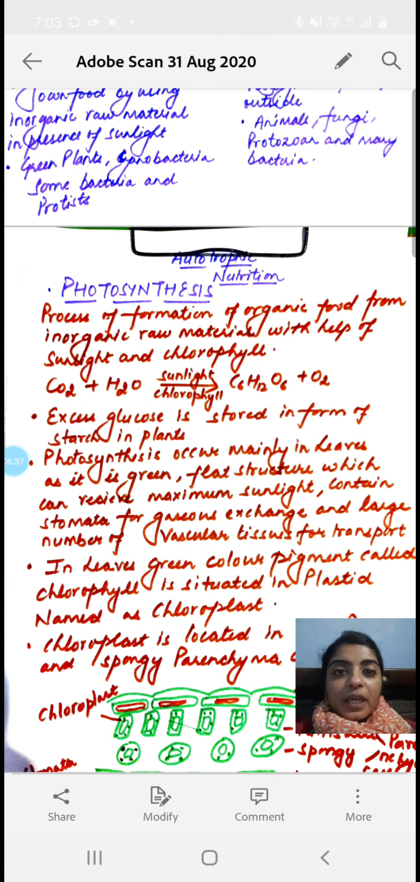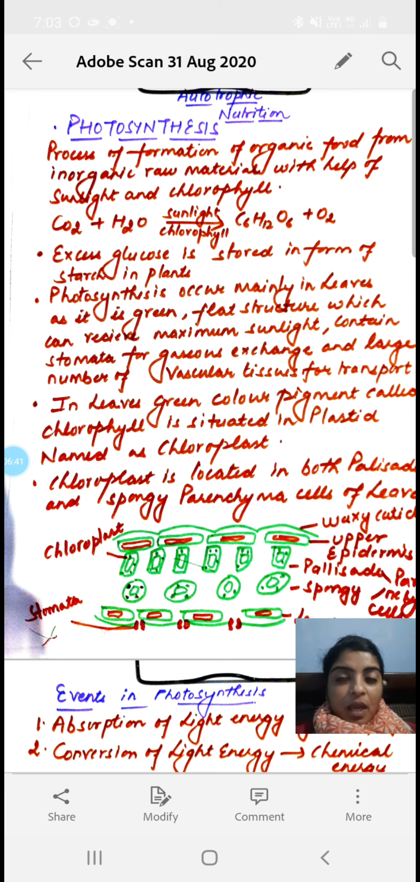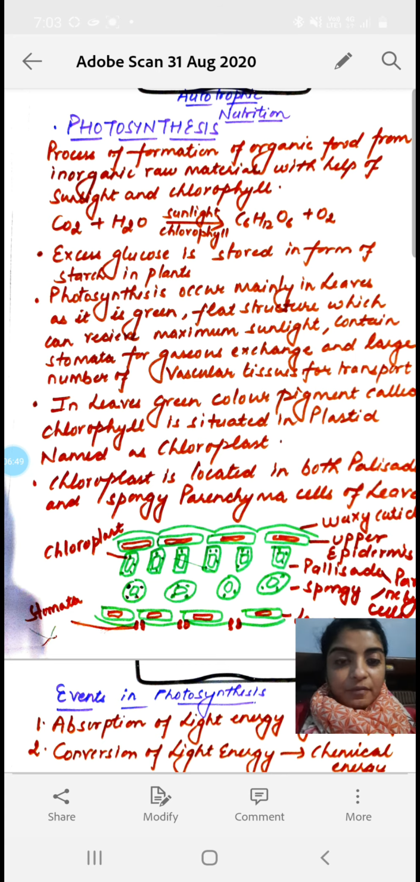So let's begin with the detail of the autotrophic nutrition. As I've already discussed with you, in autotrophic nutrition, the plants, basically the green plants and other living organisms that we have discussed, have the ability to prepare their own food. The process by which they can prepare their own food is called photosynthesis.